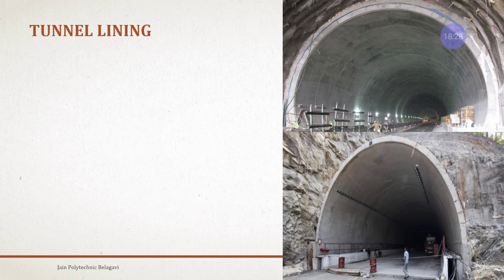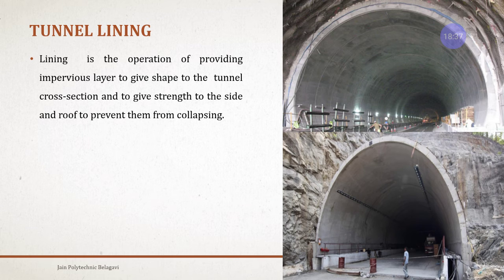Another thing is to give a shape to the tunnel and have a pleasant appearance. Lining is an operation of providing an impervious layer of a given shape to the tunnel cross section and to give strength to the sides and roofs to prevent them from collapsing.